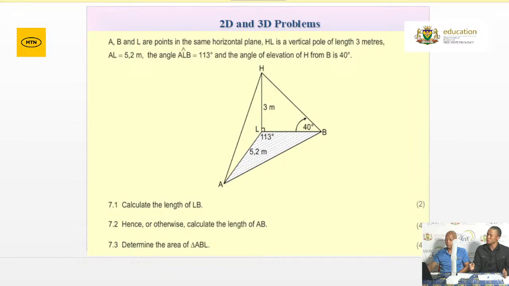So please make sure that you know how to solve 2-dimensional and 3-dimensional questions.